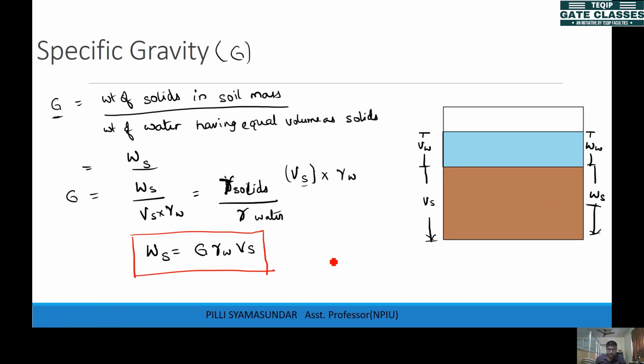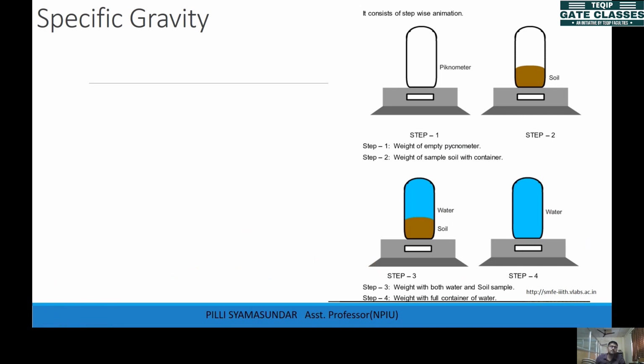This G value generally ranges between 2.6 and 2.8. For clays, it will be generally close to 2.7, or more than 2.7. For sands and others, it will generally be a lesser value. So this is the specific gravity of solids. How do we find out the specific gravity? We use the pycnometer method to find the specific gravity.